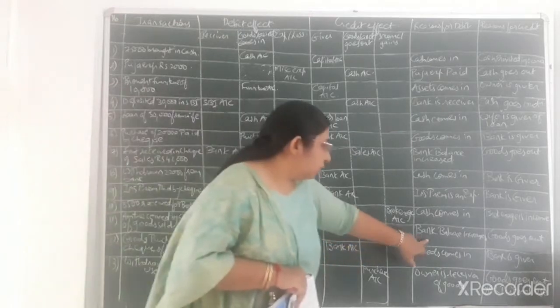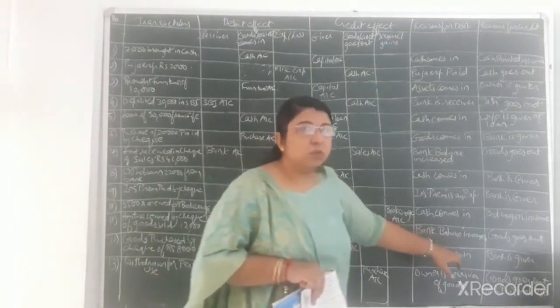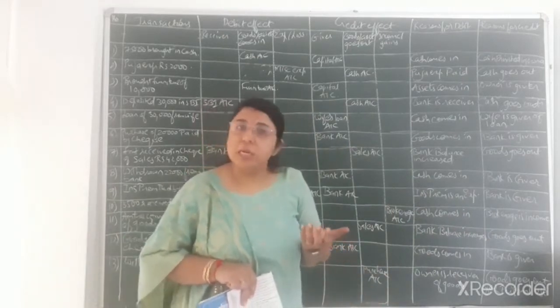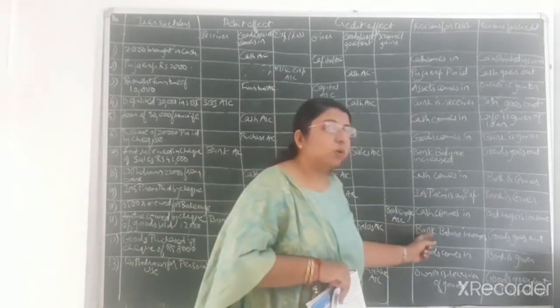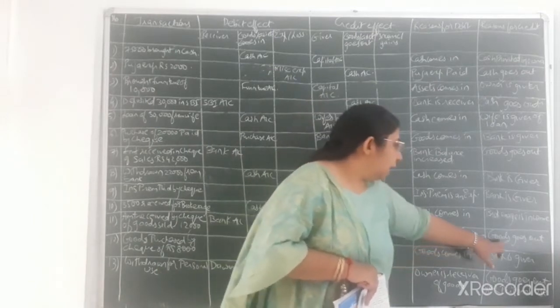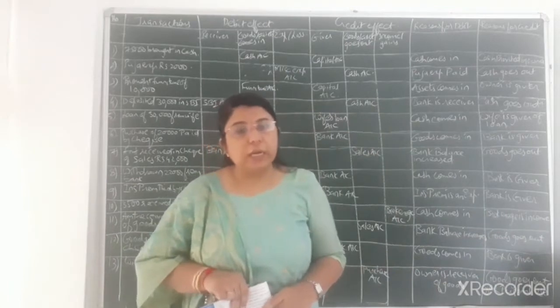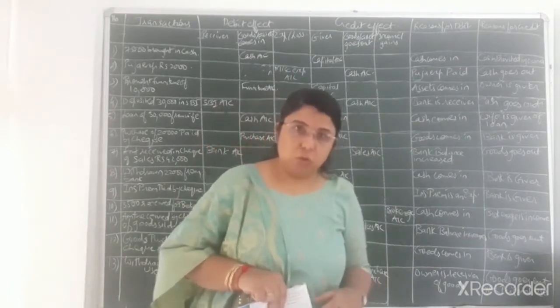Now the reasons for debiting, that is bank balance increases. Debit the receiver, bank is the receiver, so that much amount of bank balance will be increased. Debit the receiver as per the rule of personal account, and that much amount of goods goes out from the firm. That is as per the rule of real account. Credit what goes out.